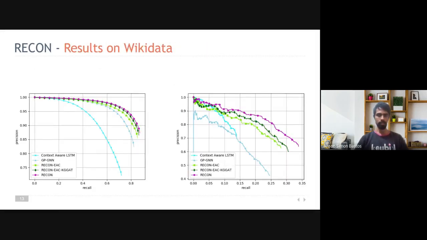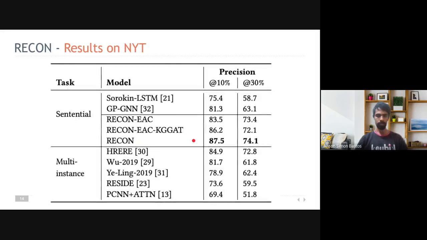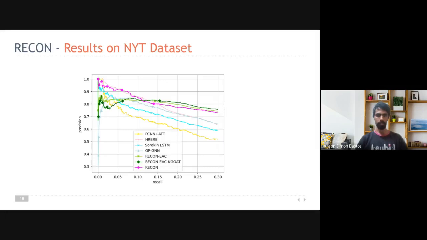As we can see from the results, we obtain a statistically significant result as compared to the baselines, which do not use context information. On the left, we see the micro results, and on the right, we see the macro precision recall on Wikidata. Similarly, on the NYT dataset, we obtain comparable results to the multi-instance baselines. And as can be seen from the PR curves, we are able to maintain a high precision at higher recalls.